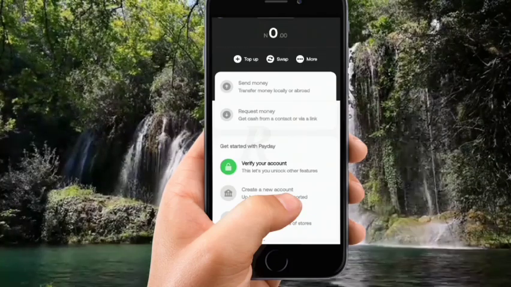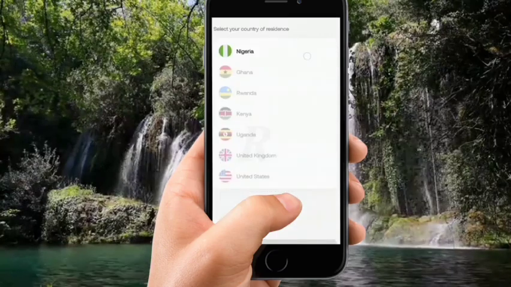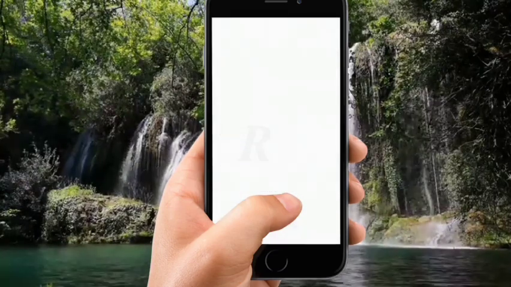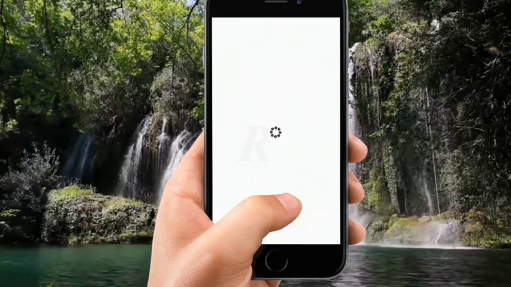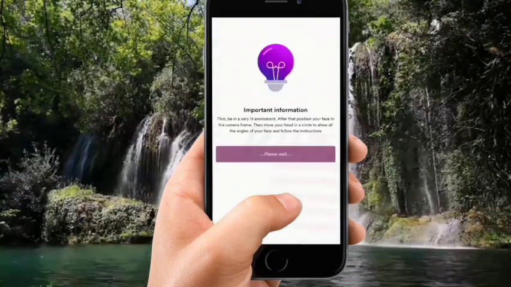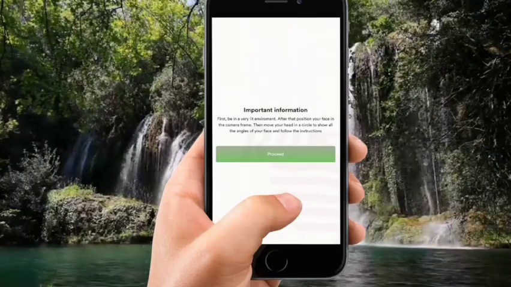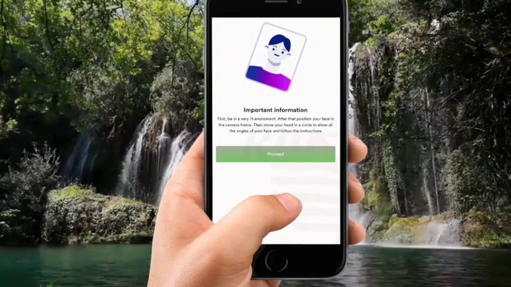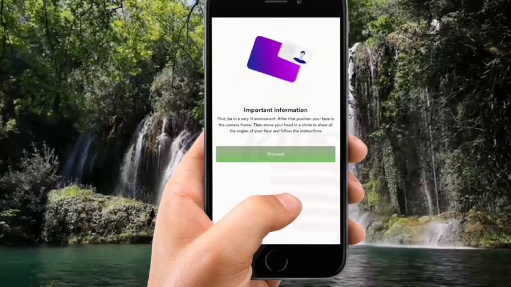So I'll click to verify my account, and they're going to ask me to put in some details, which I'm going to provide, and after that, it's going to take some time, not too long. In fact, this entire video is not going to take more than 10 minutes. It's very easy. So now they're saying it should be in a light environment with proper light because you're going to take a picture, and make sure you're ready to take the picture. Make sure there is light in your environment and make sure that everything is smooth as well.